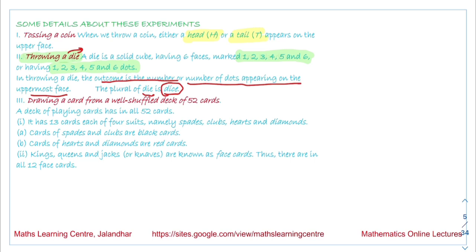Next, the third experiment we are talking about is drawing a card from a well shuffled deck of 52 cards. When we are talking about the cards, the total number of cards we have is 52. This thing you should remember. And there are 13 cards of 4 suits. The 4 suits that we have are spades, clubs, hearts and diamonds. This is explained on our next slide.